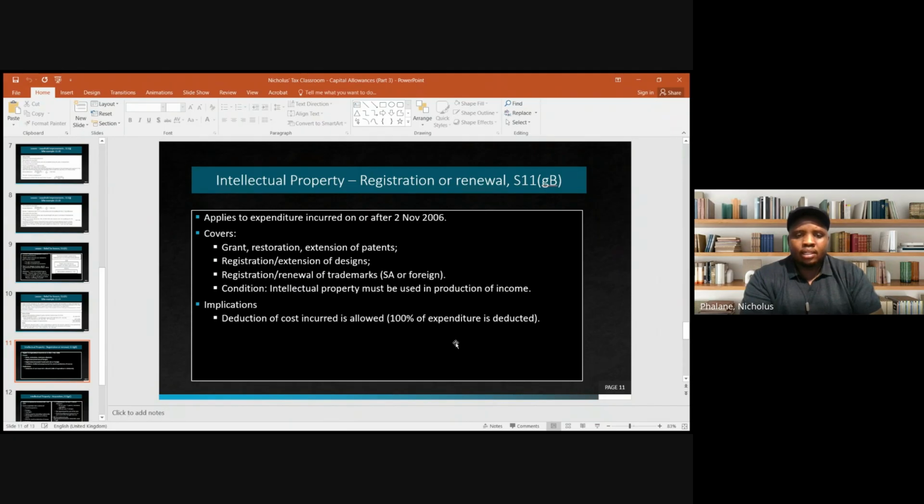The implication, if you are registering or renewing any of those listed intellectual properties, is that you will get a deduction. Remember, the deduction is 100% of the expenditure that you incurred, right, in the year that the intellectual property is brought into use in the production of income, right?